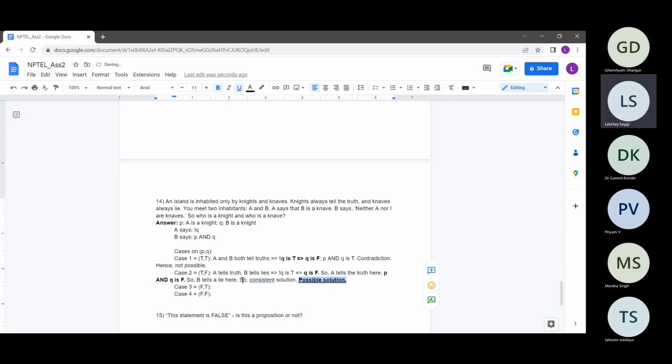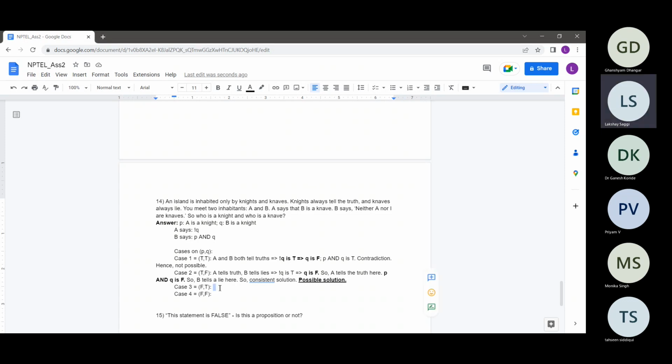So one of the possible values is this, that A is a knight and B is a knave. Like P is true and Q is false. Because in this case, what A is saying evaluates to true, since A was a knight, he should be saying a truth. And what B is saying evaluates to false, since B was a knave, it should evaluate to false. So in this sense, this answer is correct. So this is a possible solution, case 2, and I hope it's clear to you guys.